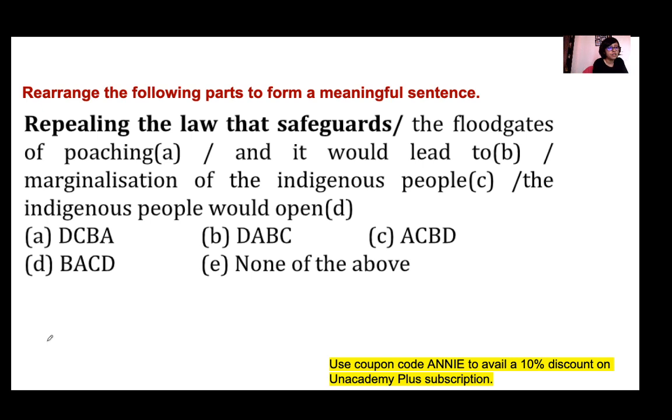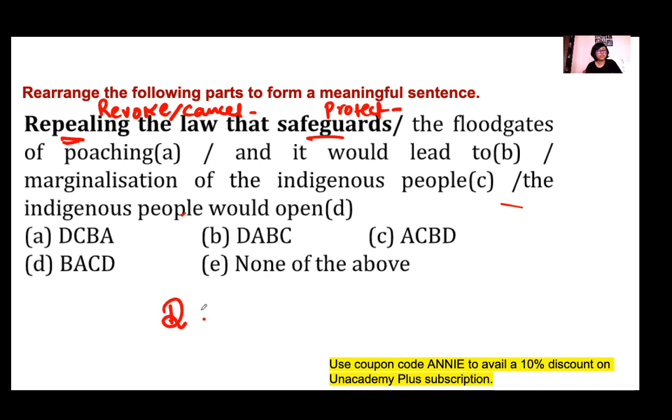Okay, which one is the right answer? Tell me. Rearrange the parts and tell me which one is the right answer. Option B, D, A, B, C is the right one. Okay. Repealing the law that safeguards. Repealing means to revoke, or to cancel. Safeguards means to protect. Protect whom? To safeguard whom? The indigenous people.